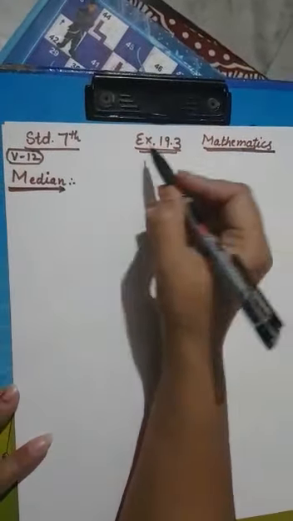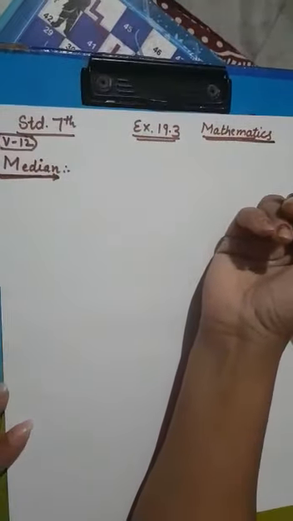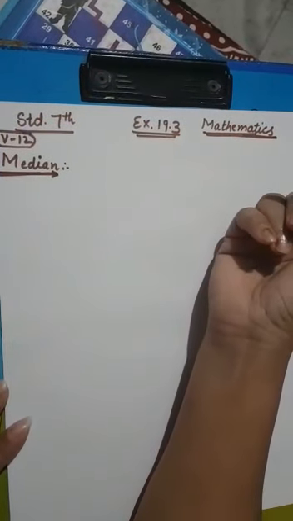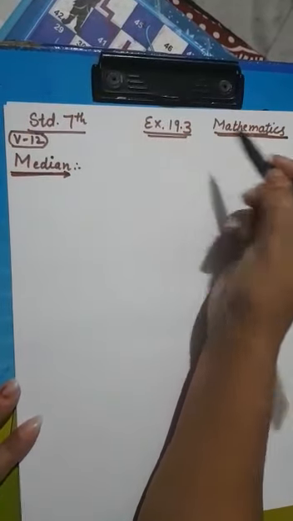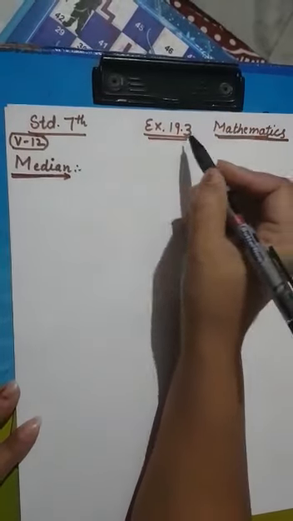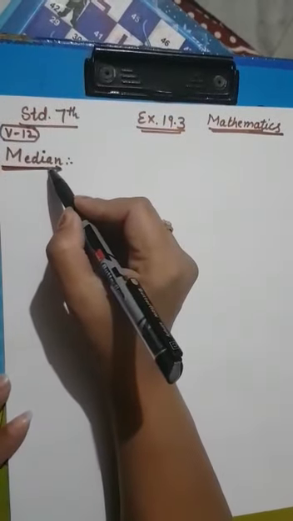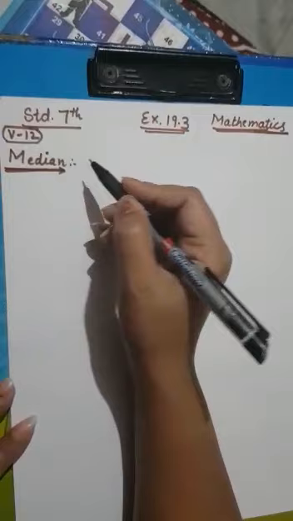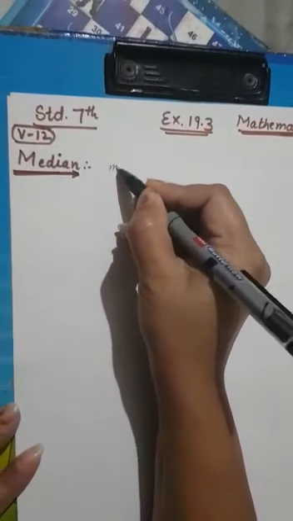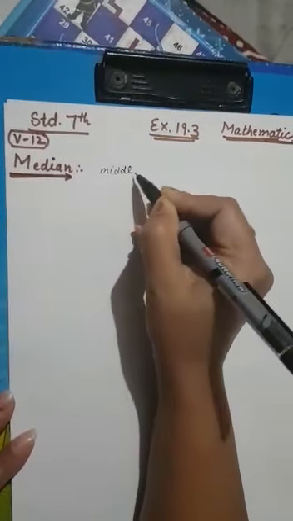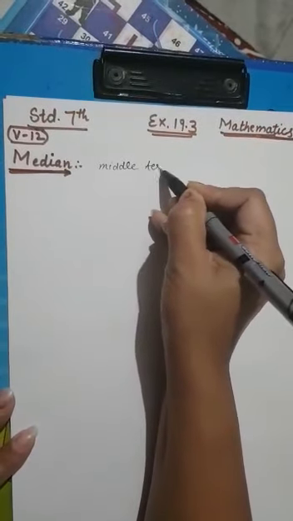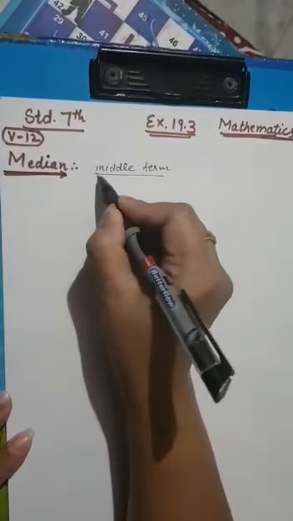Hello students, in the previous videos we have done how to find mean in discrete and individual series. Now today we are going to discuss median. Median is simply the middle term. Median means the middle term.